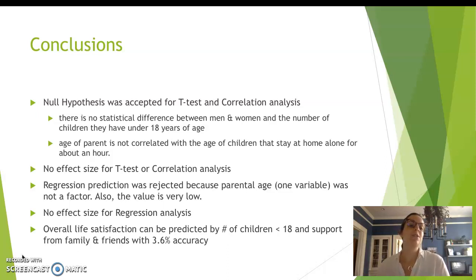For the regression prediction, I rejected that because parental age, one of the variables I chose, was not a factor in predicting overall life satisfaction. The value was also very low. There was no effect size for the regression analysis. So overall life satisfaction could be predicted by the number of children less than 18 and support from family and friends with a 3.6% accuracy.